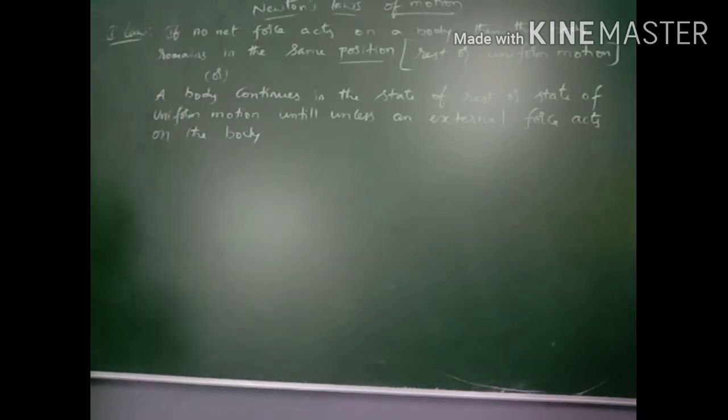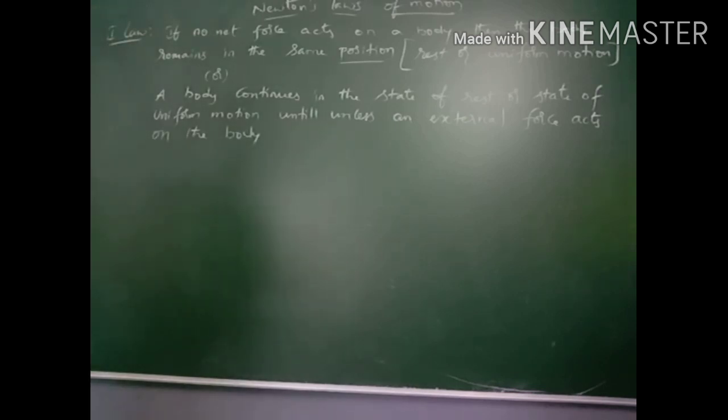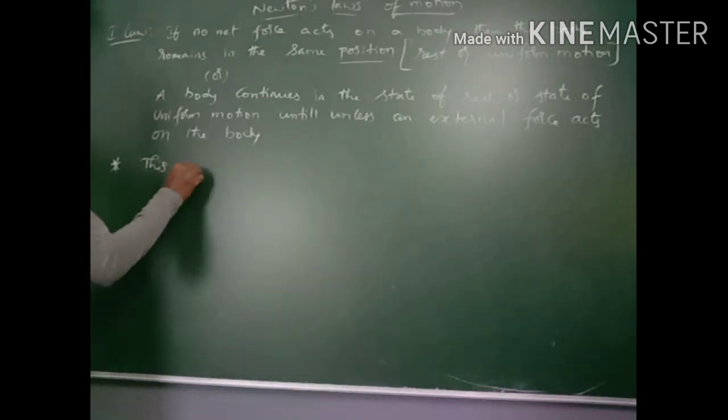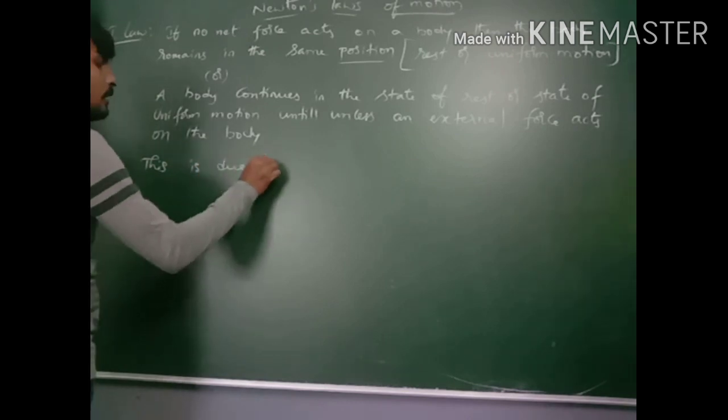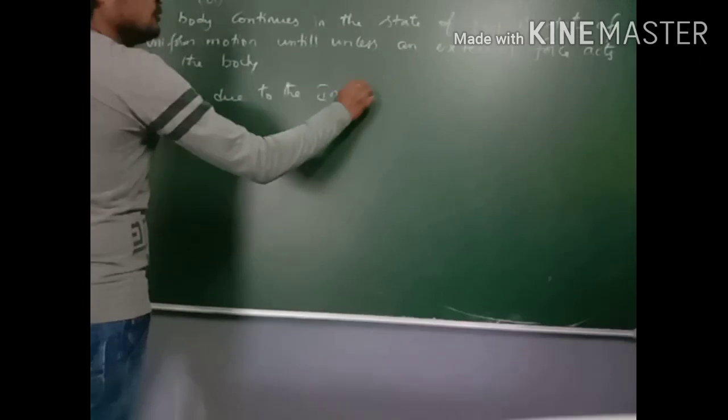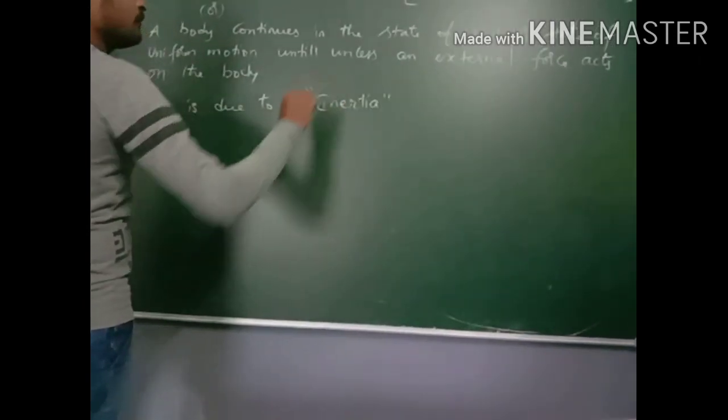Switching off or power gone indicates that an external force acts on the body, right? This is due to inertia.